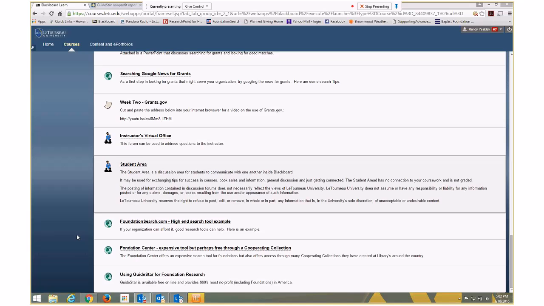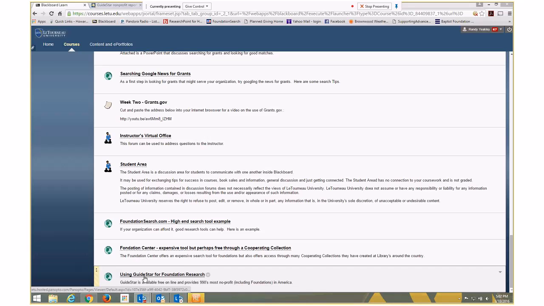Okay, I want to spend a few minutes talking about Guidestar. Guidestar is different in that it doesn't just have foundations. It has nonprofits in general, so you can find nonprofits of all types, which is great. You can find out about other people that do similar stuff to you and do research and make relationships. But when it comes to foundations, it does have those too, since those are a certain type of nonprofit.